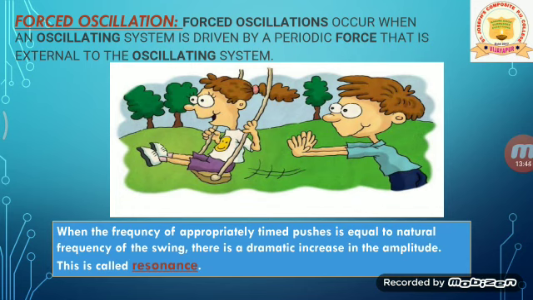When the frequency of the appropriately timed pushes is equal to the natural frequency of the swing, there is a dramatic increase in the amplitude, and this is called resonance. We will learn about these things in our coming classes. What is meant by resonance? Simply, when the frequency of the oscillating body matches the frequency of the external force, there is a dramatic increase in the amplitude. This is called resonance.